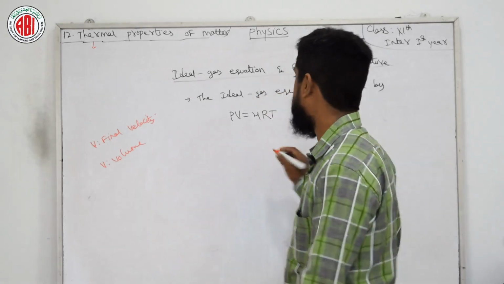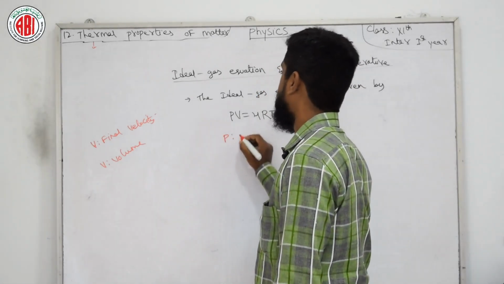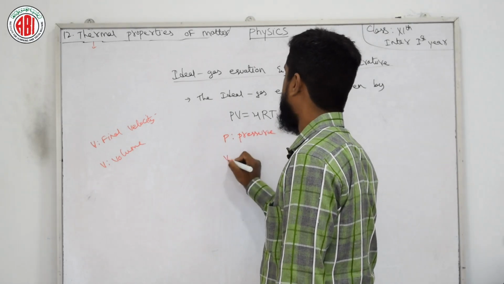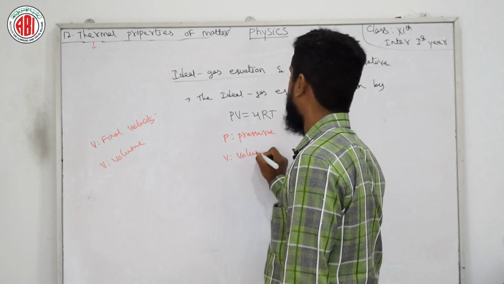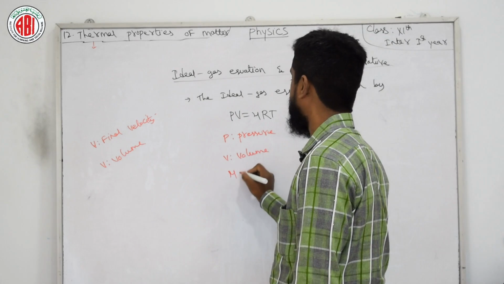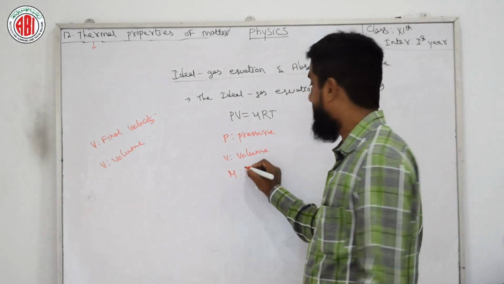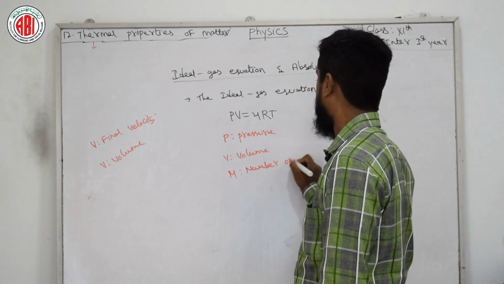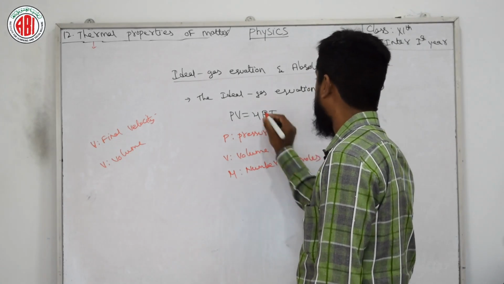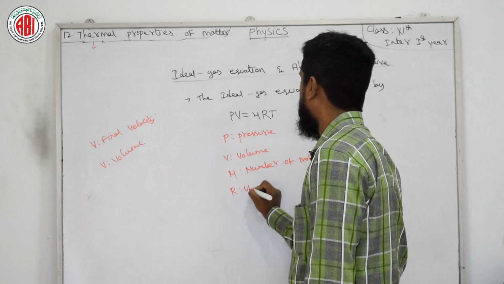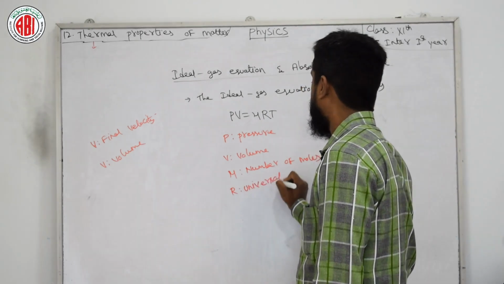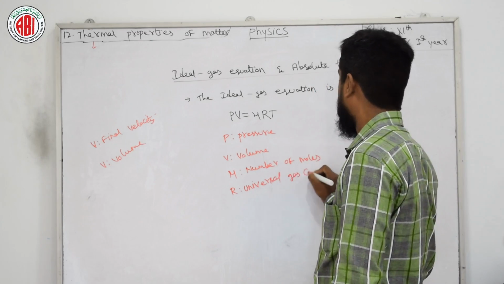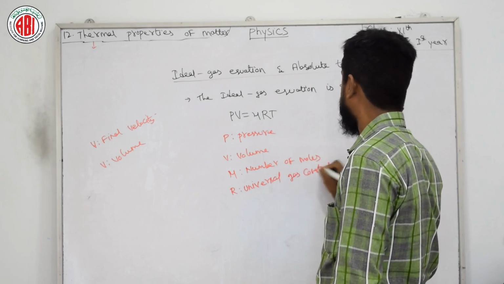I am going to write these terms also so that it can be very easy. P is nothing but pressure. V here is nothing but volume. Mu is nothing but the number of moles. R is the universal gas constant, and it has a perfect value also.